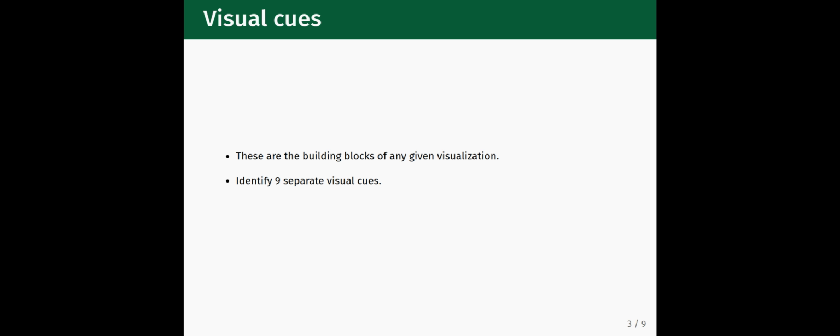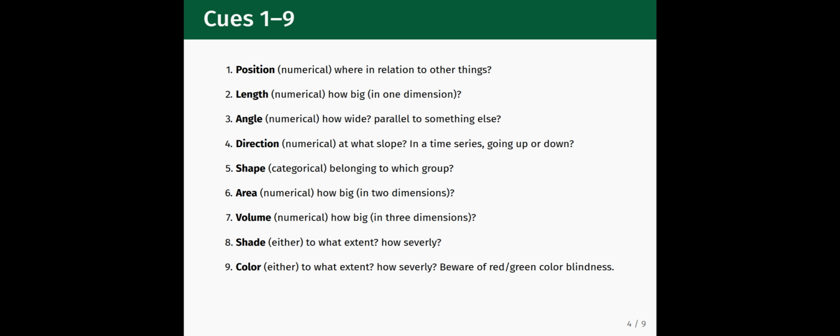In general, they can be categorized into one of 9 separate visual cues. In any given plot, only a subset of these cues may be present. It is not required that all 9 show up in one plot. The 9 cues and their data types are as follows. The position visual cue is represented with numerical data. This is where data is physically located on the plot, and it shows us how data sits in relation to